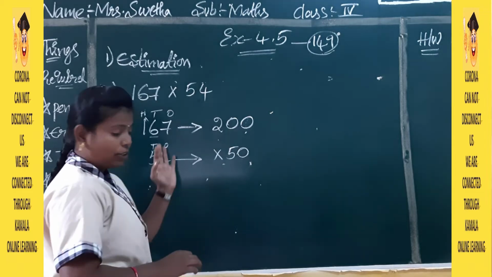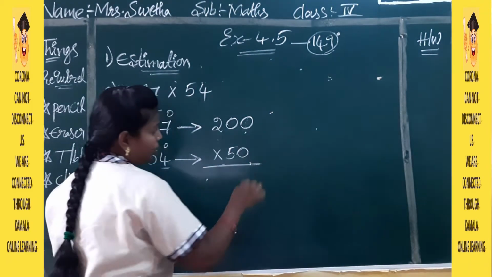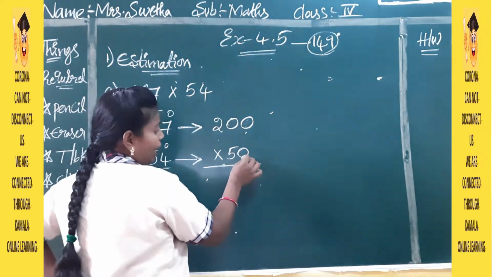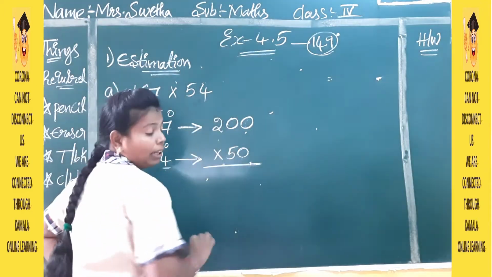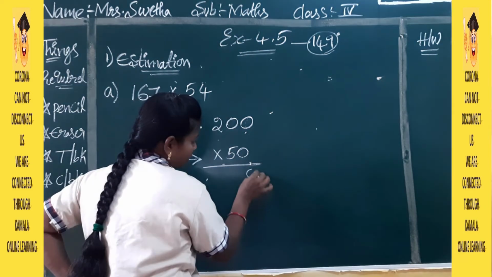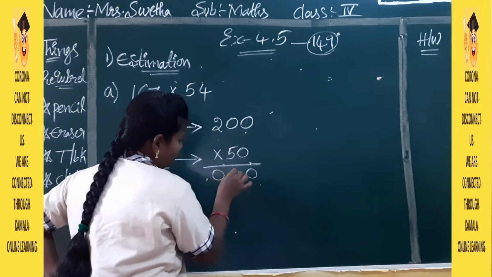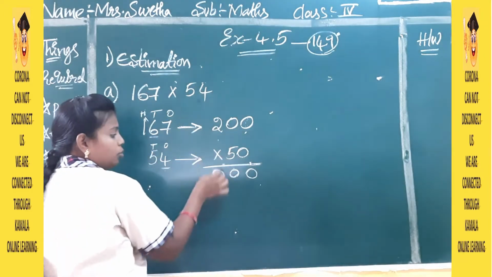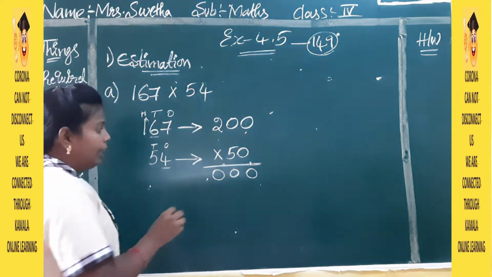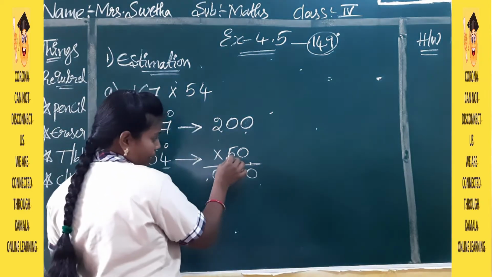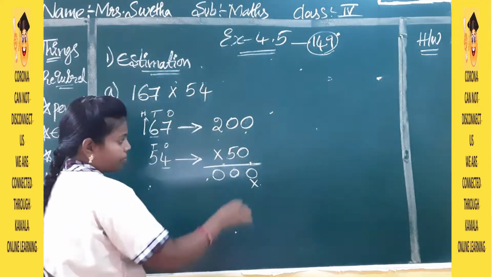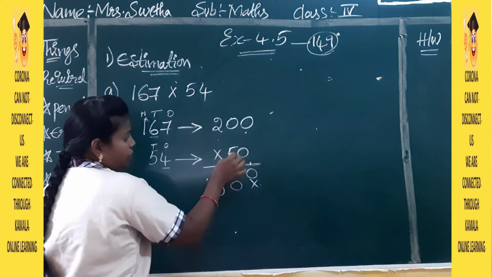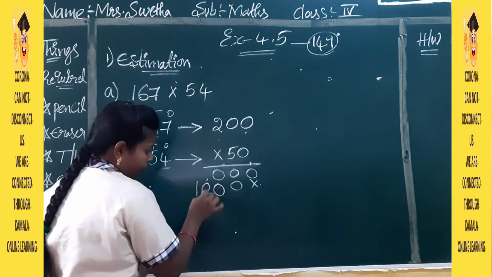Now estimation of the numbers is finished. Now we have to multiply both the numbers. Total here we have 0, and 0 multiplied with any number gives 0. I am explaining this problem clearly. 0 zeros are 0, 0 zeros are 0, 0 twos are also 0. Now see the next number 5, which should be multiplied with 0. 5 zeros are 0 again, 5 zeros are 0 again, and 5 twos are 10.